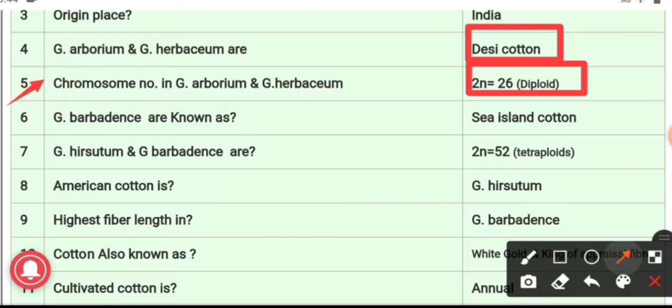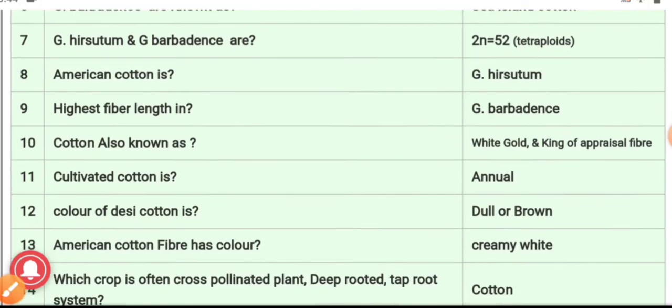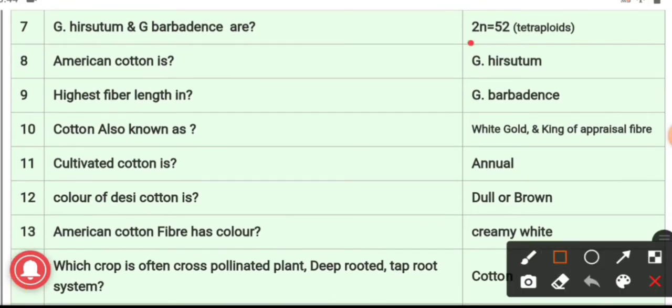Have a look at our question number 6. Gossypium barbadense is also known as, and the answer is Sea Island cotton. Gossypium hirsutum and Gossypium barbadense have the chromosome number 2n equal to 52. Eighth question, American cotton is Gossypium hirsutum. Gossypium hirsutum is generally called American cotton.